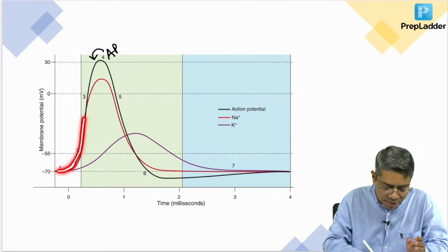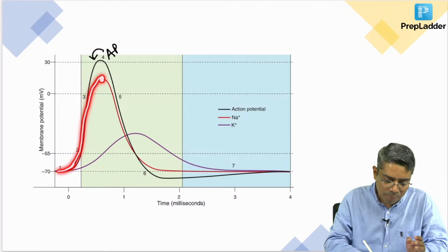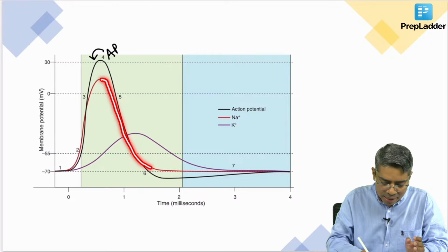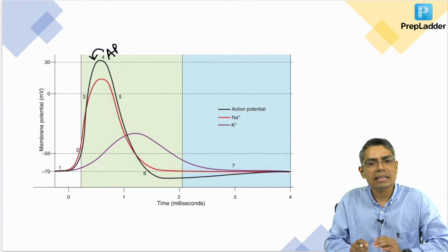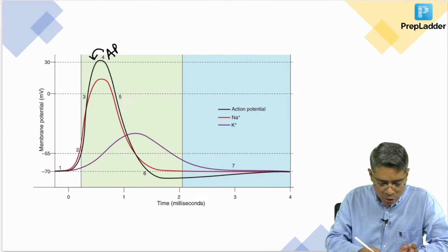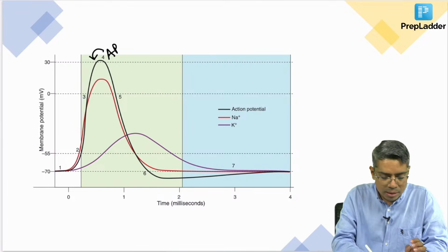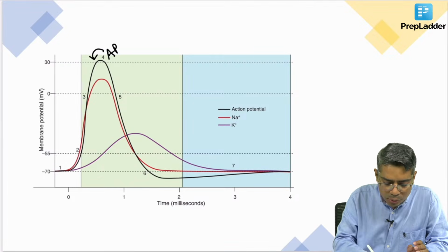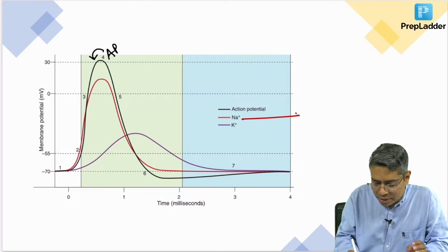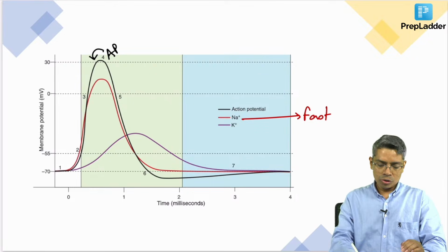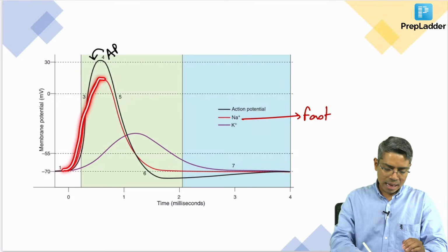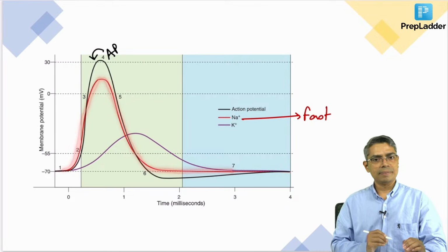Gradually the channels open to a maximum level, reaching here. After that the sodium channels get inactivated very rapidly, and at this point almost all the sodium channels are inactivated or closed. The sodium channels in the action potential are the very fast type of voltage gated sodium channel, so they open very quickly and also inactivate very quickly.